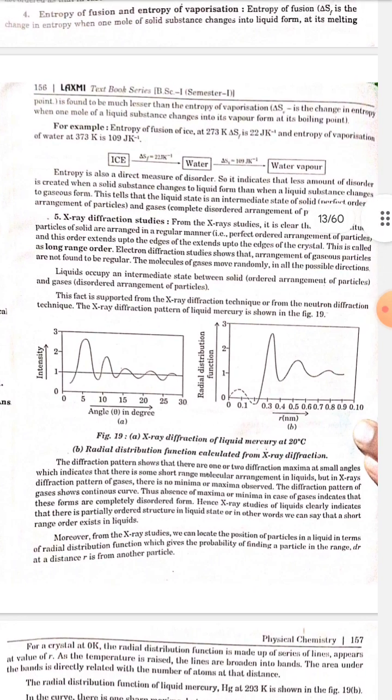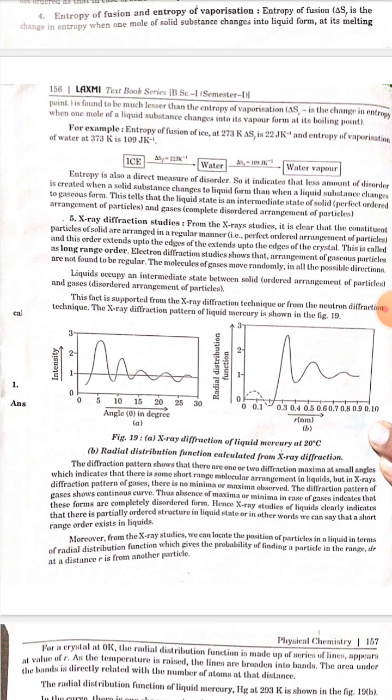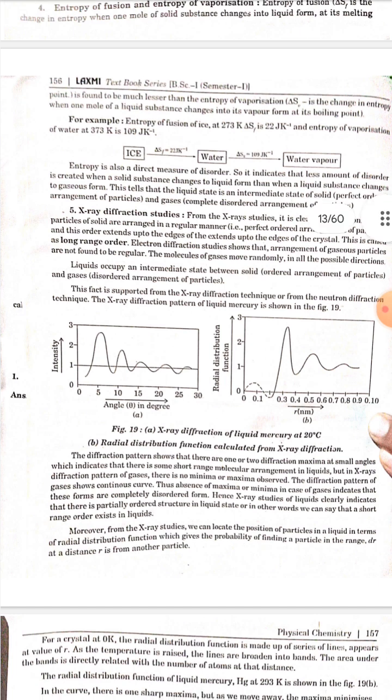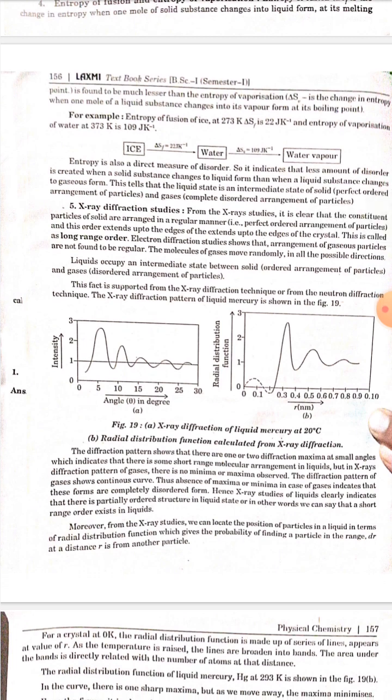The diffraction pattern shows that there are 1 or 2 diffraction maxima at small angle, which indicate that there is some short range molecular arrangement in liquid, but in the X-ray diffraction pattern of gases, there are no minima or maxima observed. The diffraction pattern of gases shows a continuous curve. The absence of maxima or minima in the case of gas indicates that gases are completely disordered. Hence, the X-ray study of liquid clearly indicates a partially ordered structure in the liquid state, or in other words, a short range order exists in liquid.